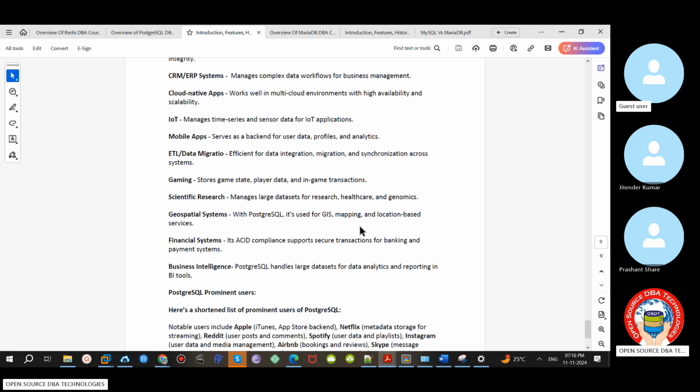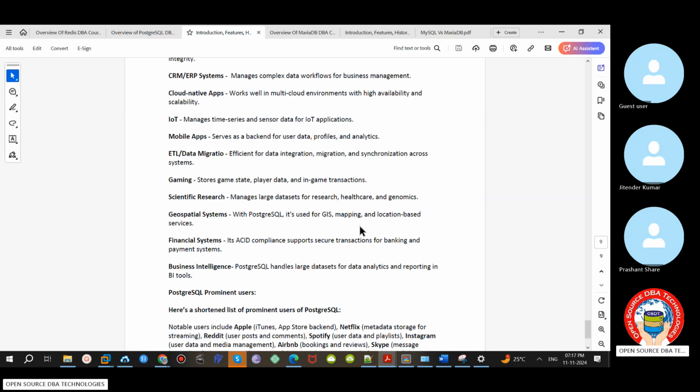business intelligence. There are many more companies utilizing PostgreSQL because it is open source, available for multiple operating systems, and supports multiple programming languages. Even though it is open source, the quality of the software is very good. Once we configure replication, whether logical, streaming, or cascading, issues are very rare, not like MySQL or MariaDB. Here the software quality is very good.